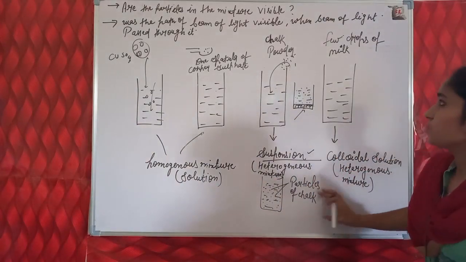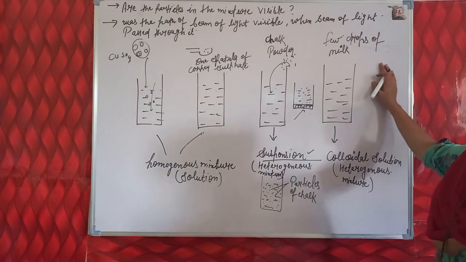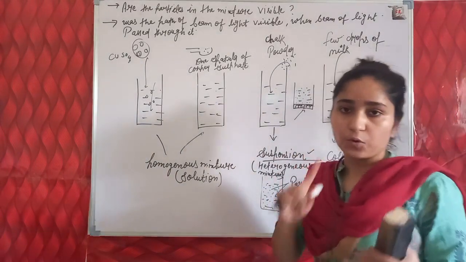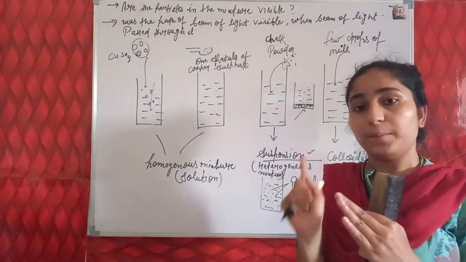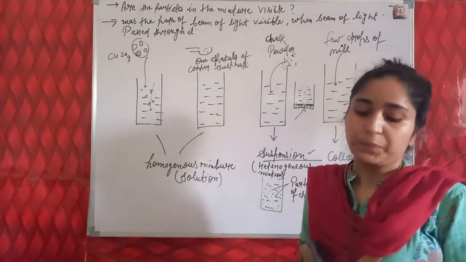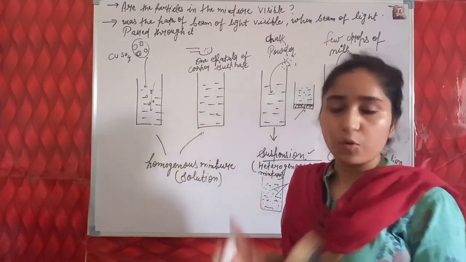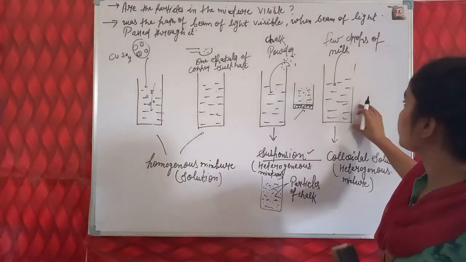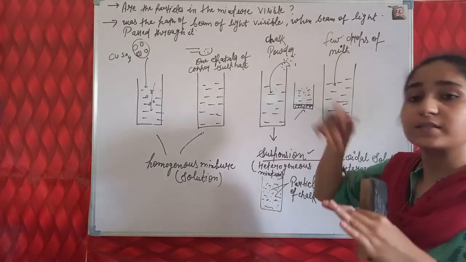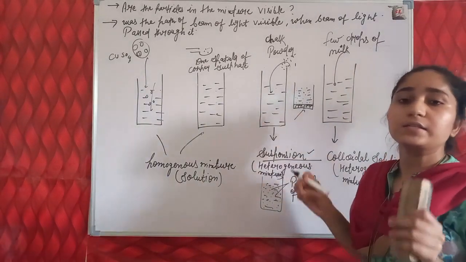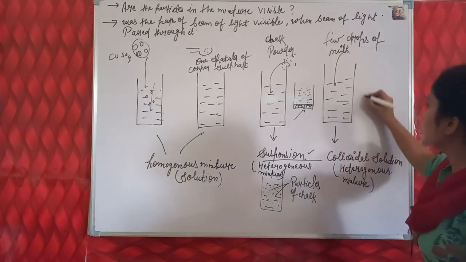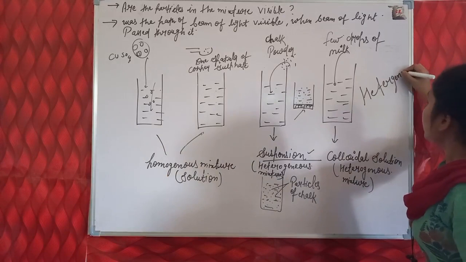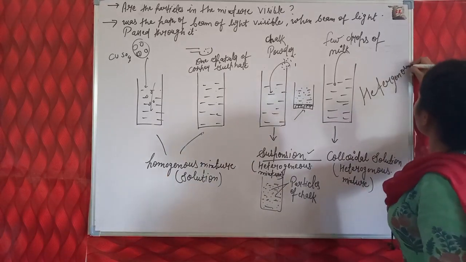And next, a few drops of milk if we dissolve in water. We observe that the whole milk is dissolved in water, and we think that it is a homogeneous mixture, but it is not. It appears like a homogeneous mixture, as the particles of milk completely get dissolved between the particles of water, but actually this is a heterogeneous mixture. Water and milk, why is it a heterogeneous mixture?